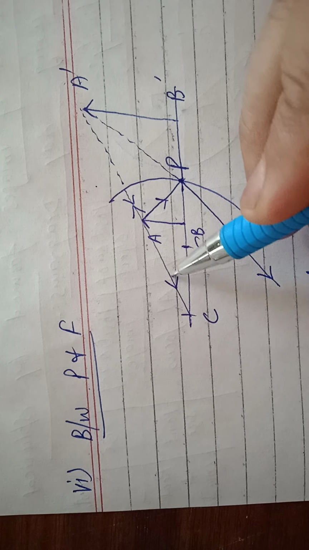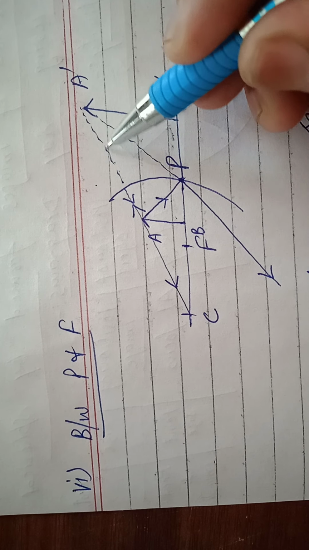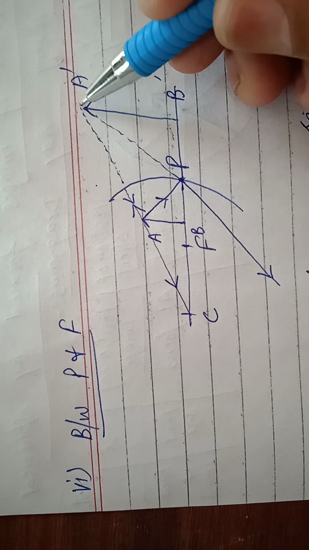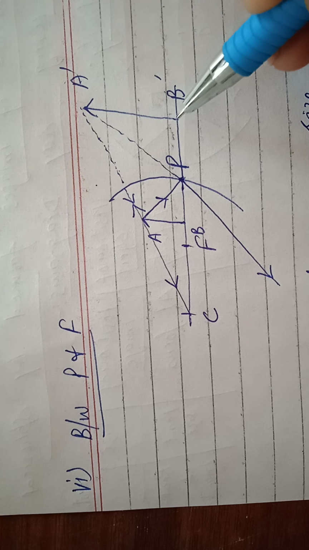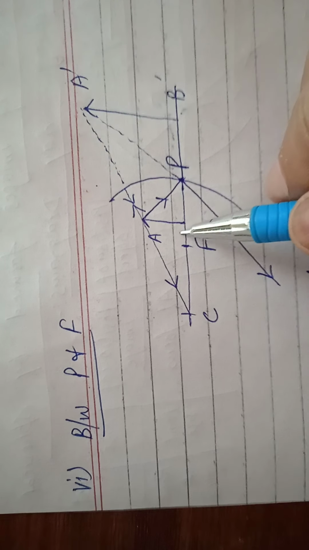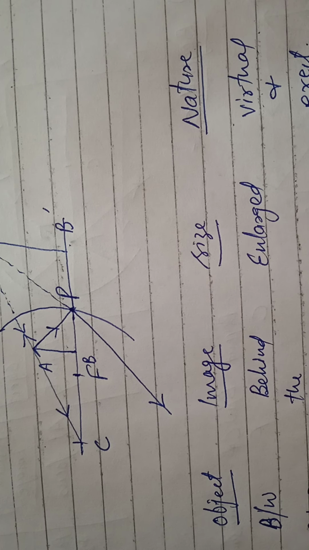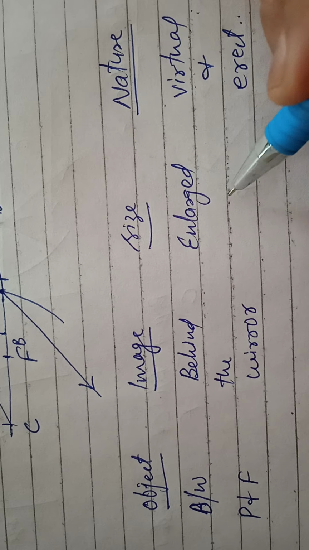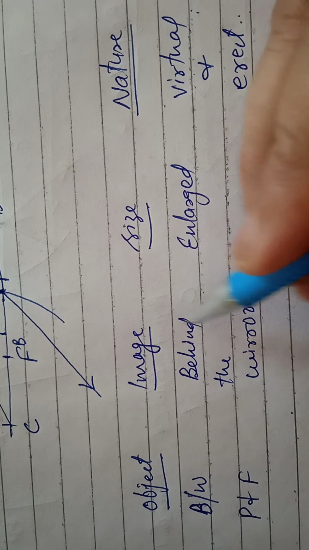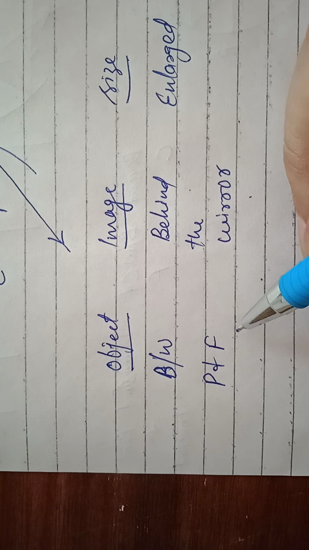And second, from the center of curvature reflected, and in imagination, they meet at points A dash and B dash, that is the image, and this image is formed behind the mirror, so it is virtual and erect. Size enlarged ho gaya, image behind the mirror ho gaya, and object between P and F ho gaya.